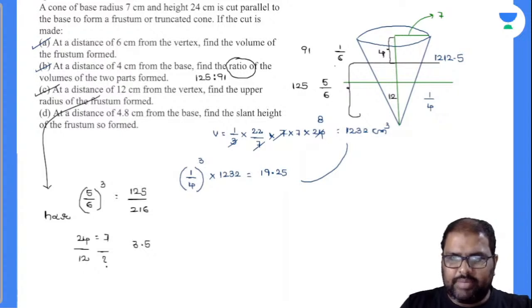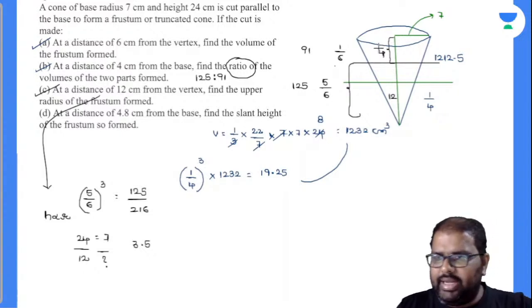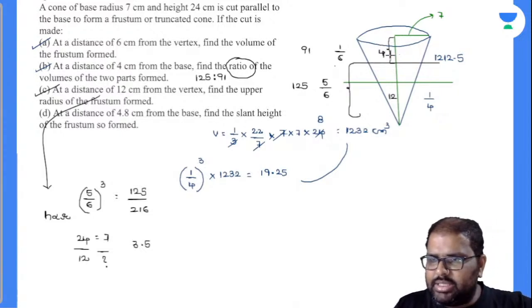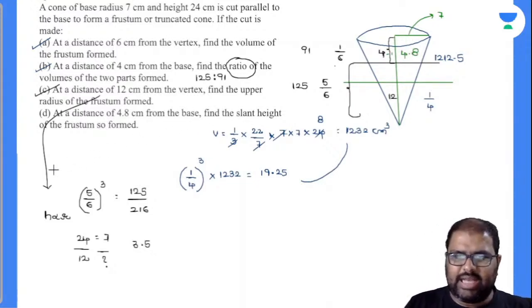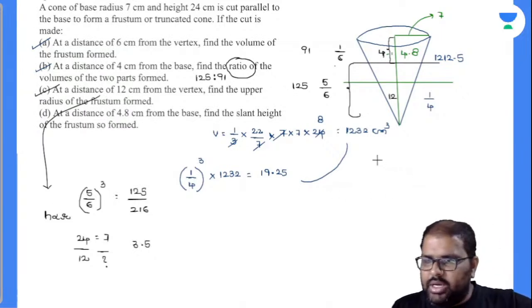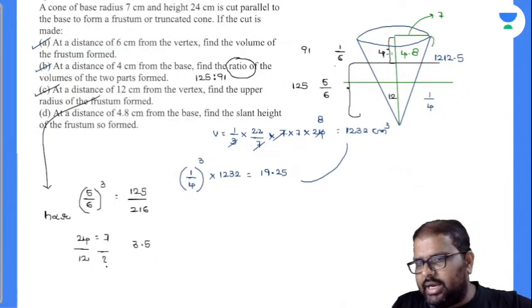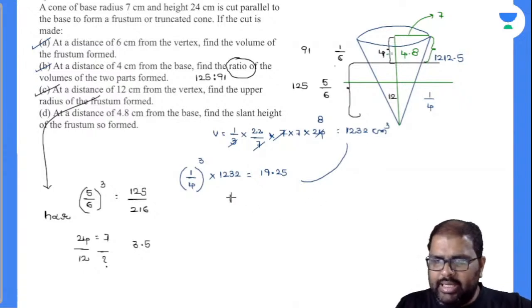Next question. Observe the question. At a distance of 4.8 from the base, find the slant height of the frustum formed. Height is directly proportional to slant height, as I explained in the previous data.